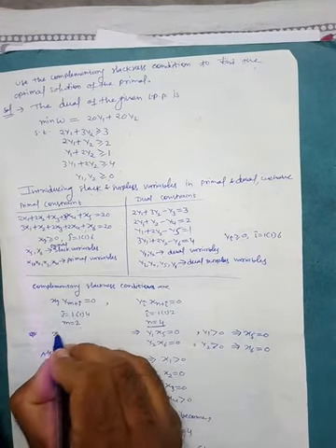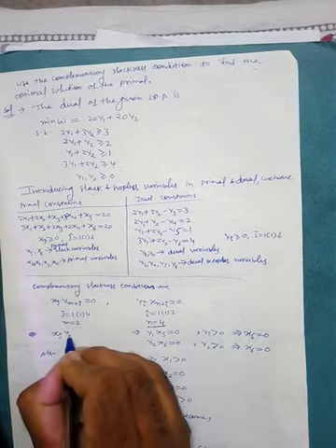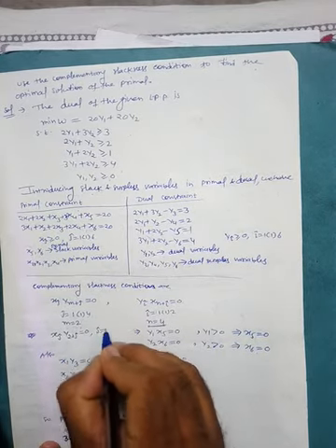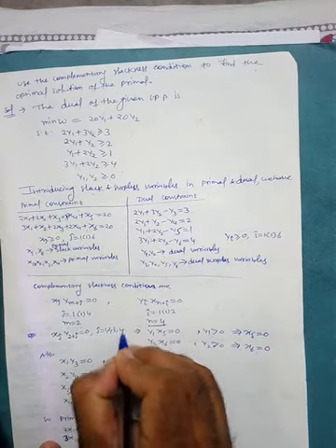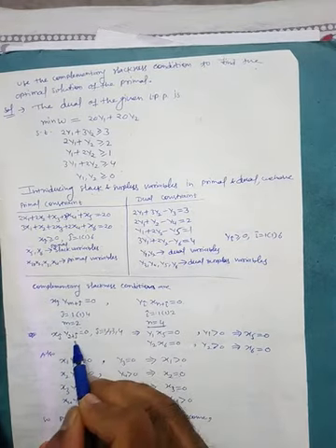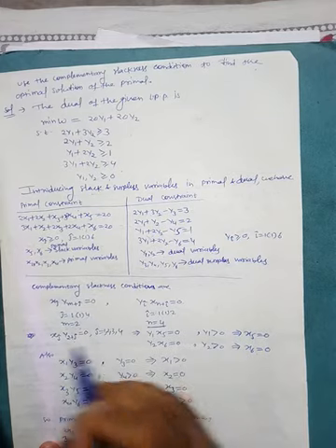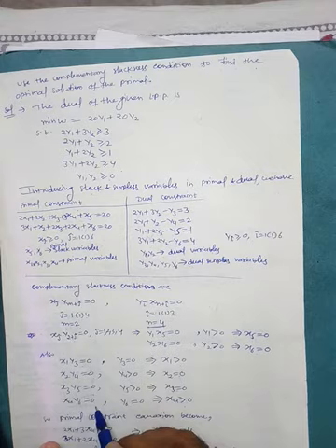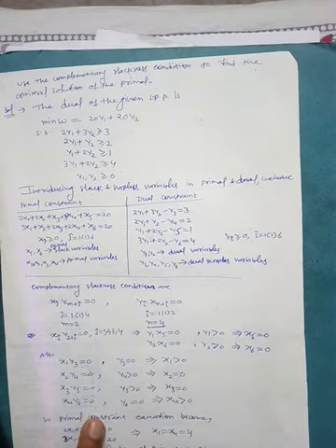So we get x_j y_2 plus ... is equal to 0, where j is 1, 2, 3 and 4. So put j is equal to 1, so we get this equation. Put j is equal to 2, we get this equation. Put j is equal to 3, we get this equation, and put j is equal to 4, we get this equation. So these are total 4 equations.